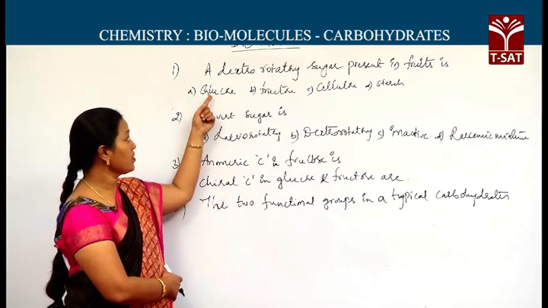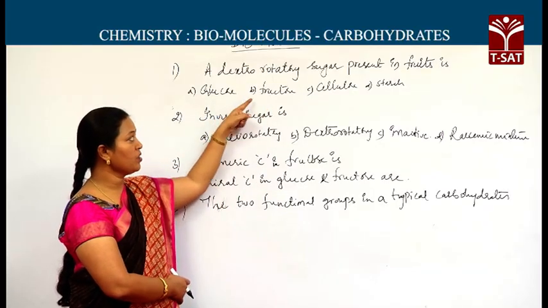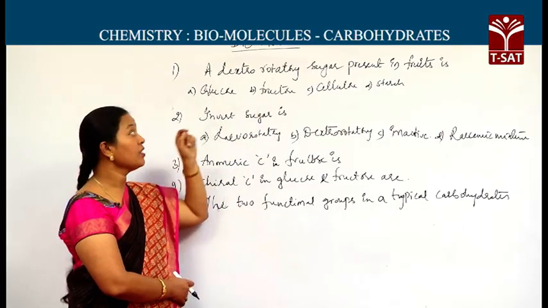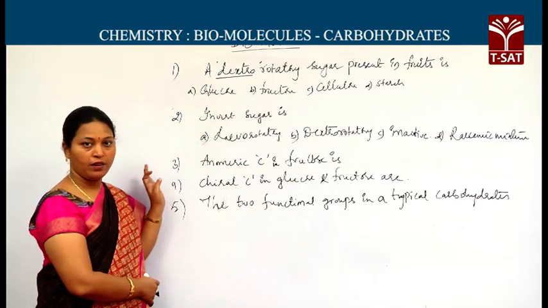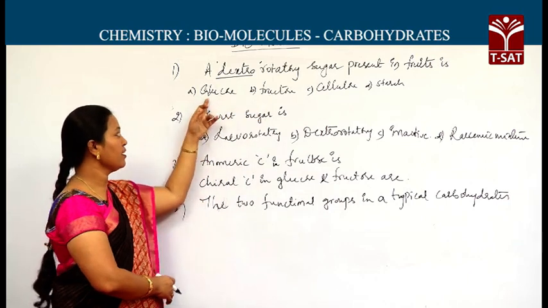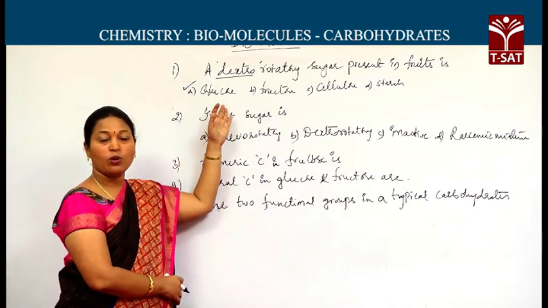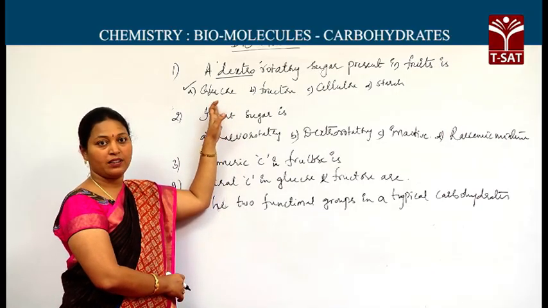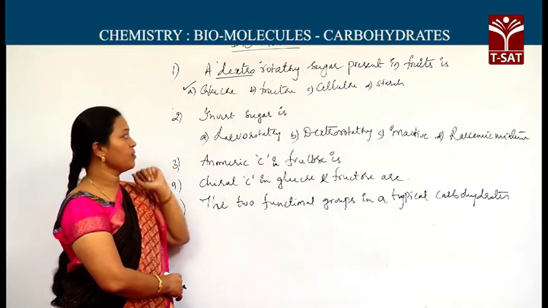If we face the options glucose, fructose, cellulose, starch, most students think fructose will be the answer, but you have to be very particular about the word dextrorotatory. Fructose is levorotatory, so the answer is glucose but not fructose, because glucose is also present in fruits. 20% of grapes contain glucose, so the answer is glucose but not fructose.